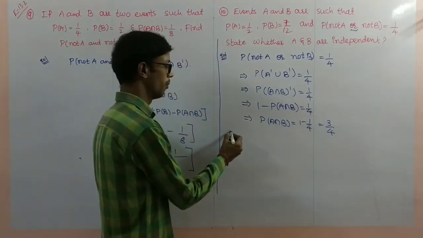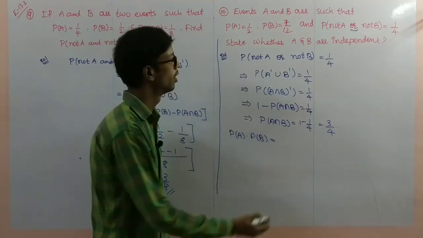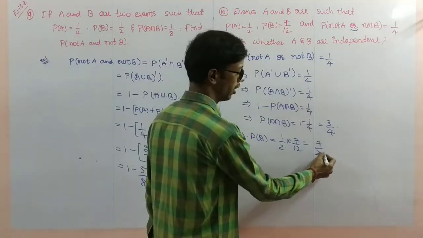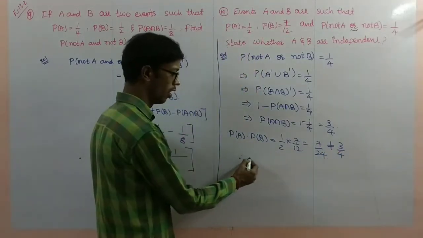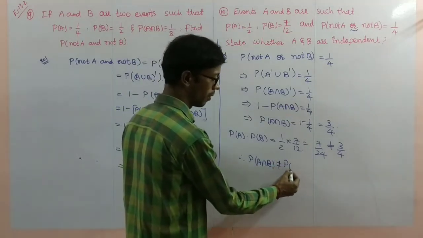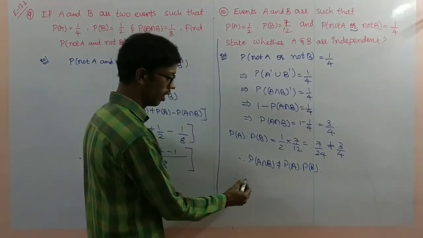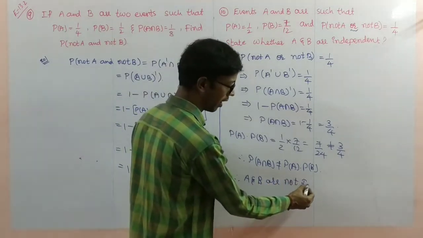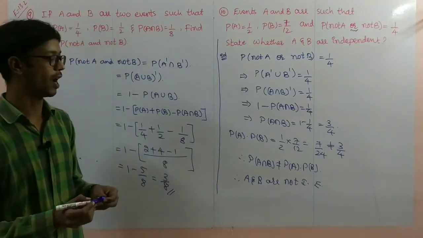Now probability of A into probability of B I will find: 1 by 2 into 7 by 12, that is 7 by 24, not equal to 3 by 4. Therefore probability of A intersection B is not equal to probability of A into probability of B. Therefore, A and B are not independent events. Not independent events. So pause the video to note it down.